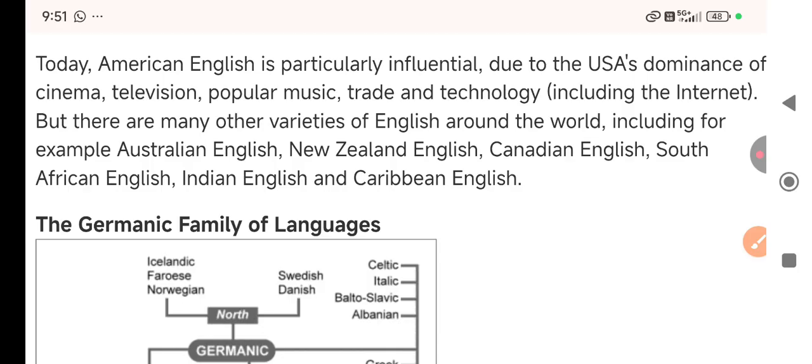But there are many other varieties of English around the world, including, for example, Australian English, New Zealand English, Canadian English, South African English, Indian English, and Caribbean English. So there are varieties of English, right? But yeah, if we classify the language, major ones are American English and British English.